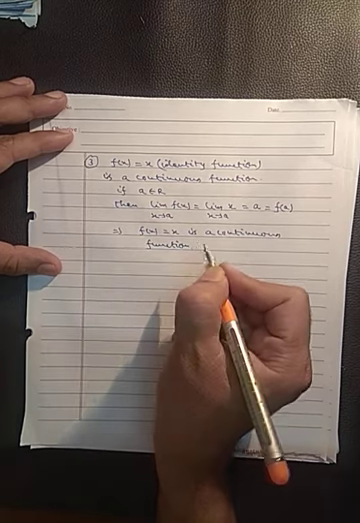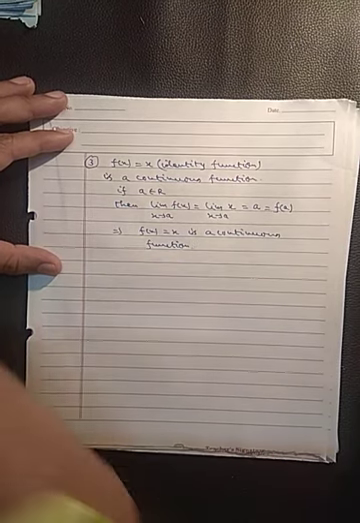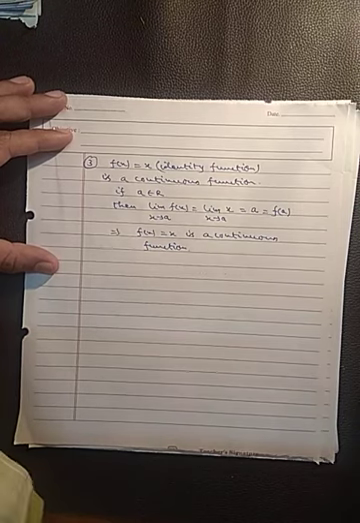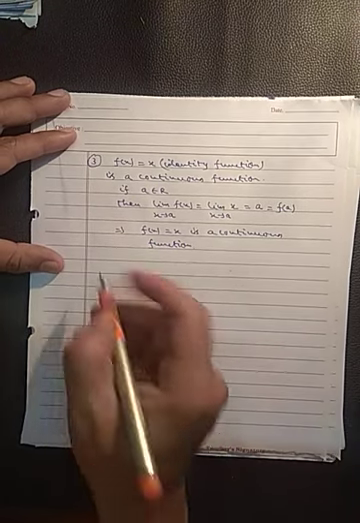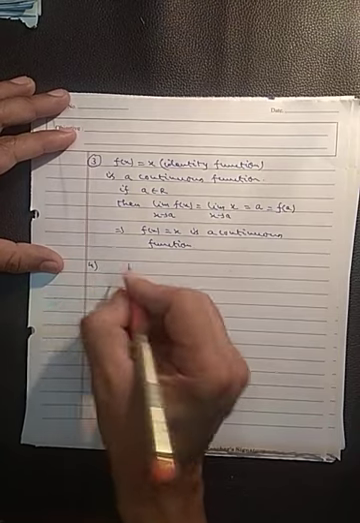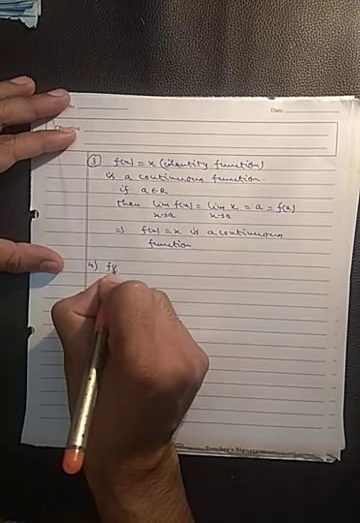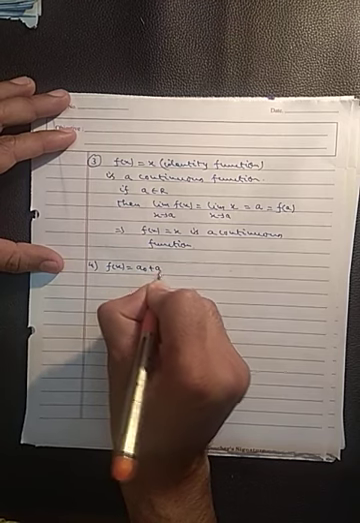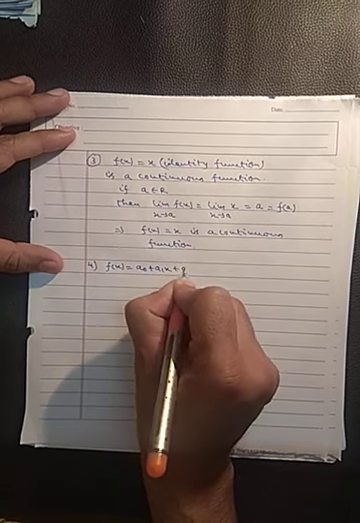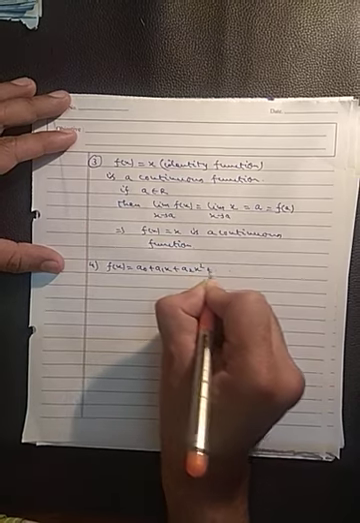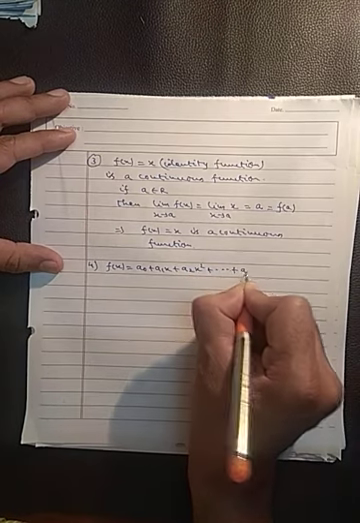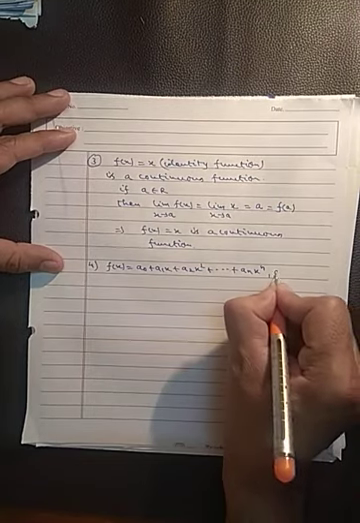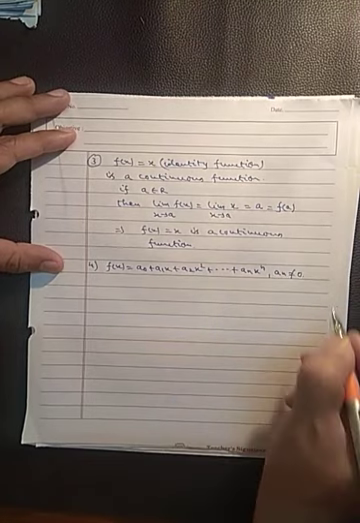Okay, now what about the polynomial function? Fourth, f(x) equals a0 plus a1x plus a2x squared up to an x raised to n, where an is not equal to 0.